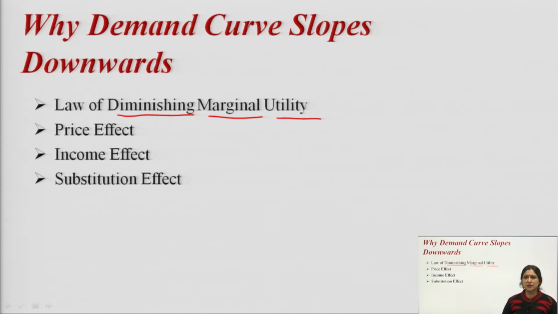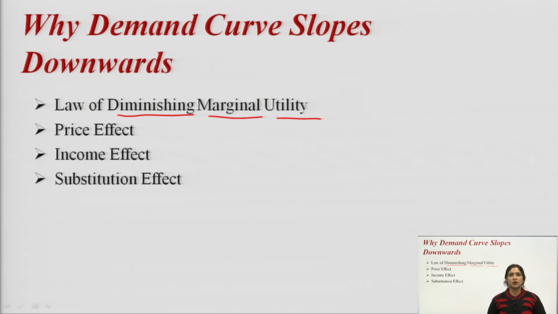Price effect is when a commodity is used in multiple ways, like your electricity. We have the uses of electricity in a number of ways. We can use electricity for lighting, for cooking, with electronic appliances and so on.